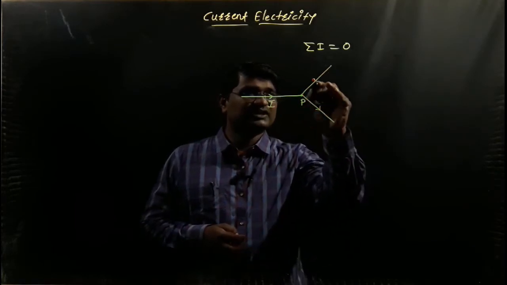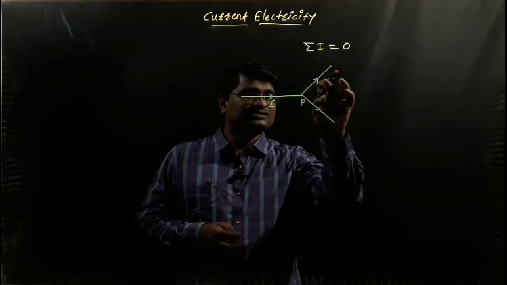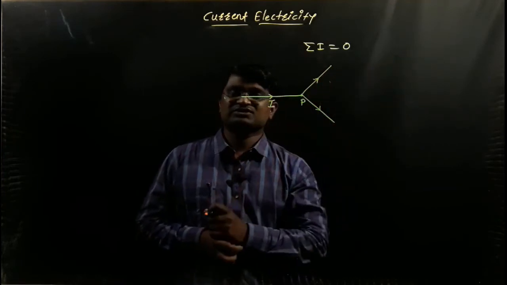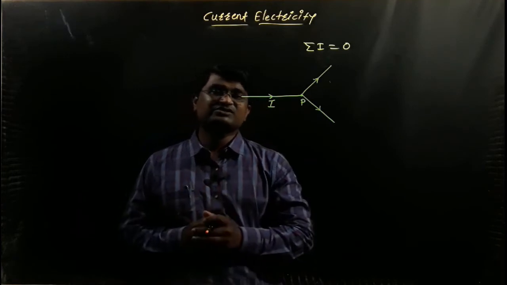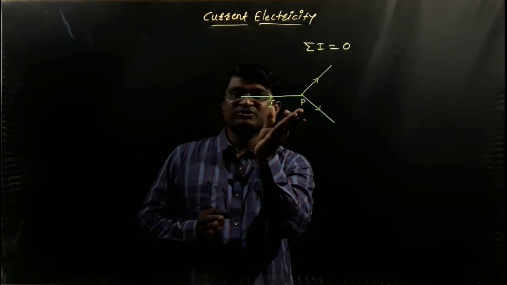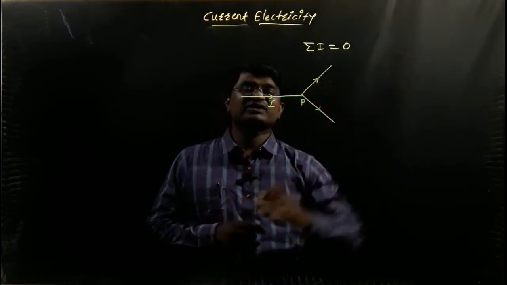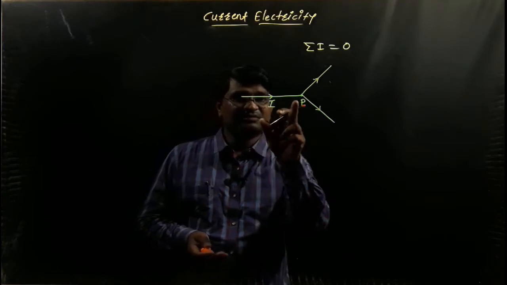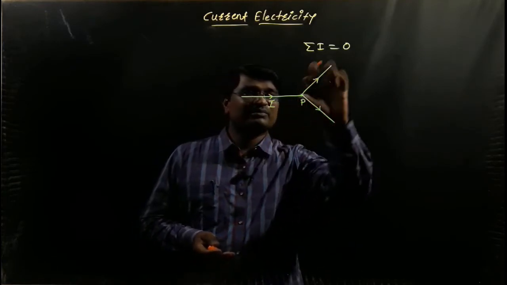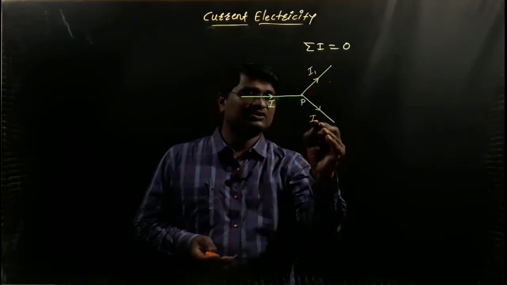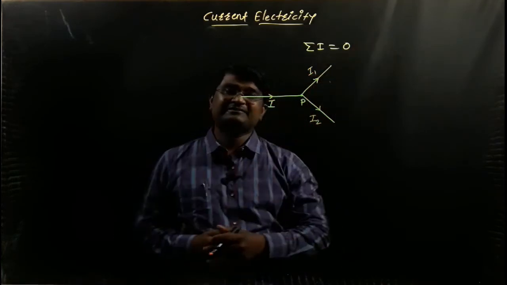These two electric currents are moving away from the junction, and this electric current is moving towards the junction. With the help of sign convention, we are familiar with this: electric current moving towards the junction is positive, and electric current moving away from the junction is negative. When the current I passes towards the junction, it splits into two directions, denoted by I1 and I2.